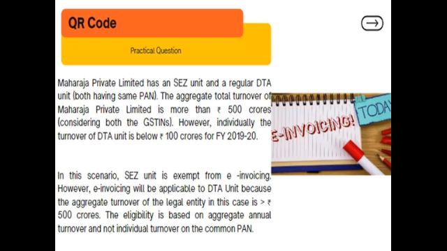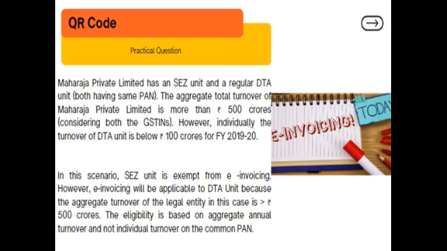Now the next topic is the practical question on this QR code concept. Please understand this example, as it is important from your exam point of view also. Maharaja Private Limited has a special economic zone unit. I am not writing developers, it is unit, and a regular DTA unit.